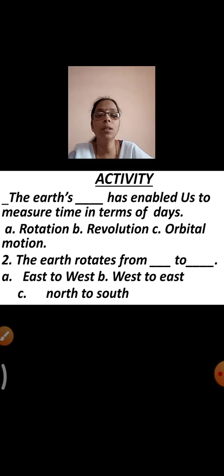First question: the Earth's dash has enabled us to measure time in terms of days. What will be the answer? Rotation, revolution, orbital motion. Yes, it is the rotation. Second, the Earth rotates from dash to dash. East to west, west to east, or north to south. The answer is west to east.